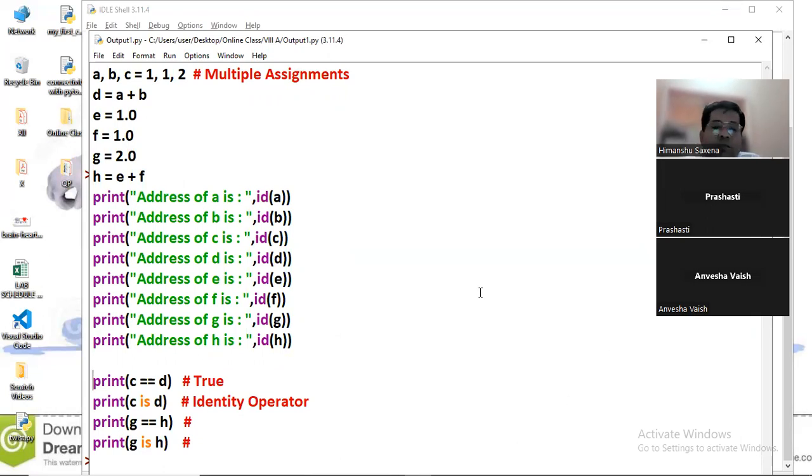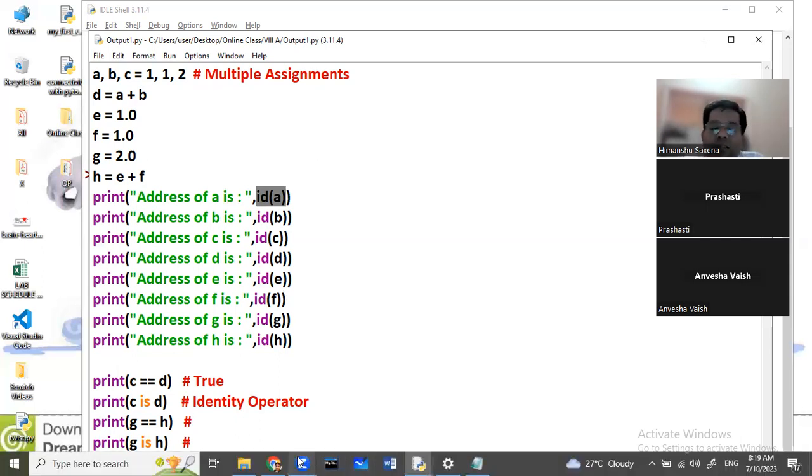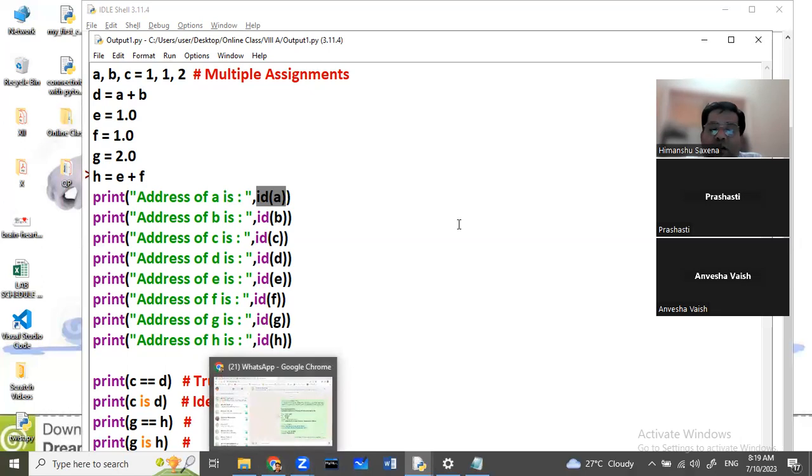Yes, sir. Okay, fine. So you can see that the role of the ID function is quite important here. Once the topic moves further, at many places we will use the ID function. Okay, so now let us start with the next chapter here, which is string function.